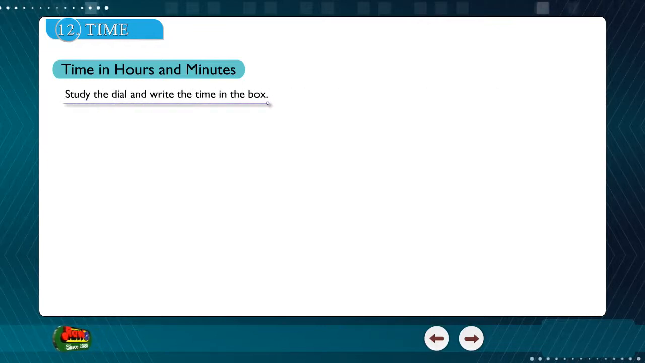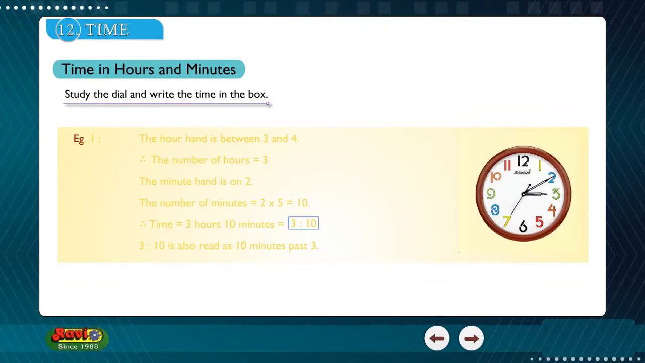Study the dial and write the time in the box. Example 1. The hour hand is between 3 and 4. Therefore, the number of hours is equal to 3.